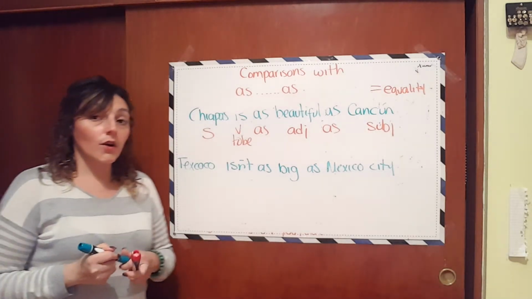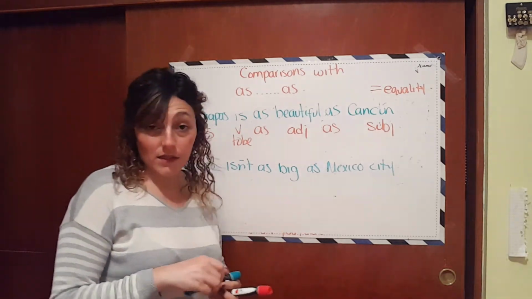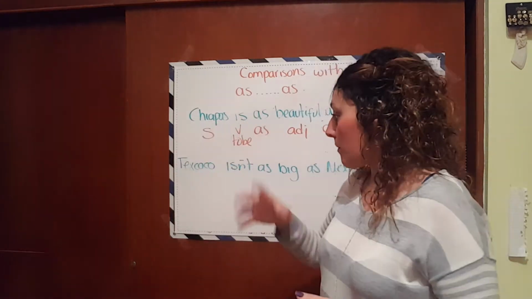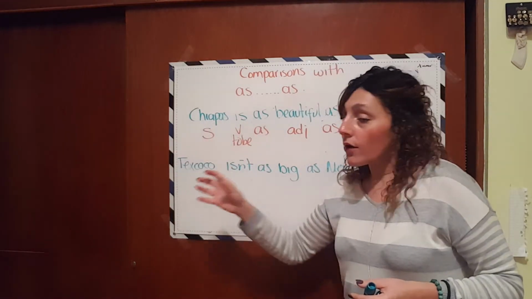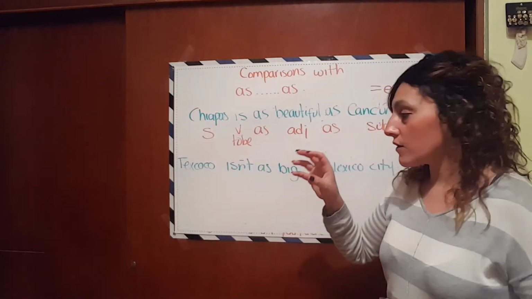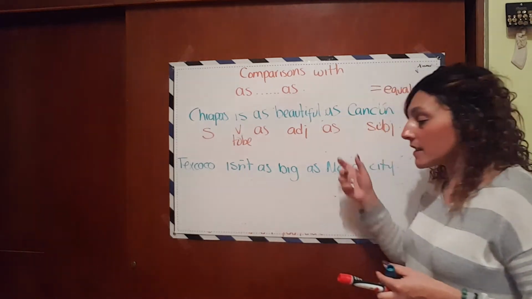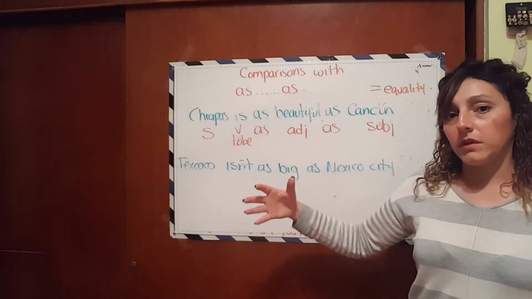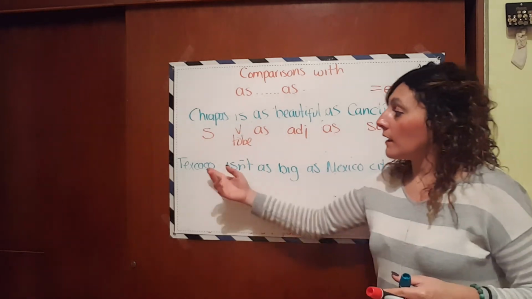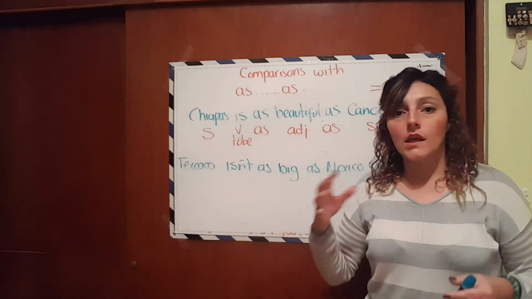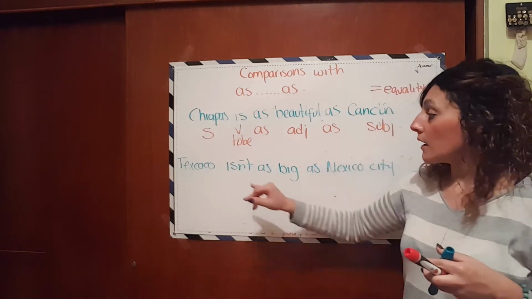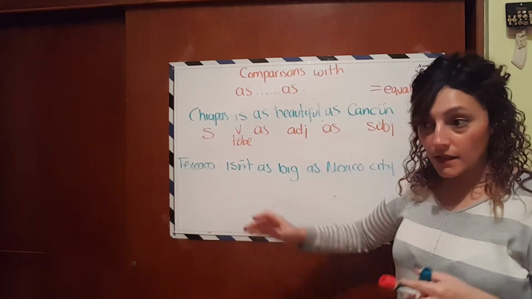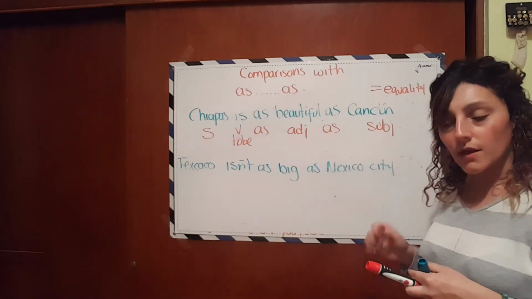So Texcoco is growing, and that is a shame because it's becoming chaotic, but anyway. So Texcoco is a town. It continues being a town, right? And then Mexico City is a very big place, okay? So in this case, I am mentioning that they are not similar. Texcoco isn't as big as Mexico City.